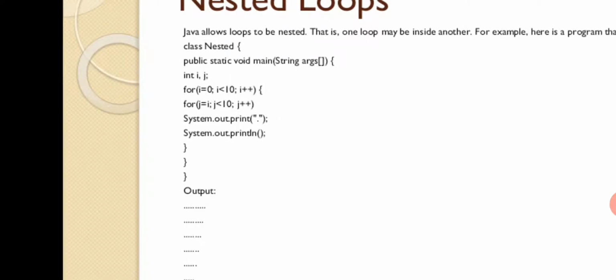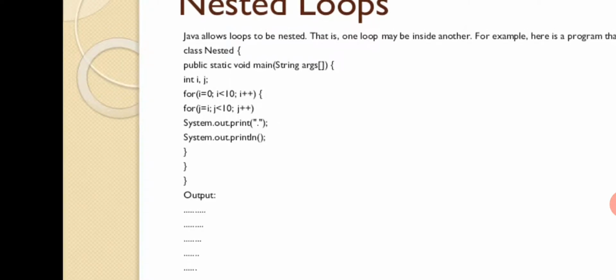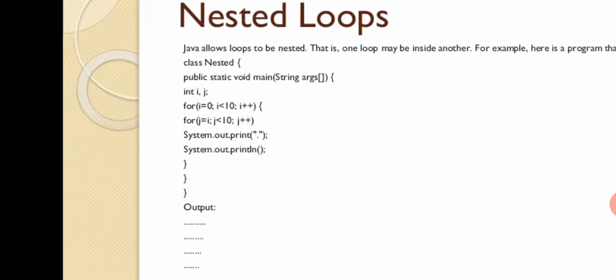Concept of nested loop. Nested loop is nothing but loop inside the loop. So you can see the example itself. You have the class name Nested. Inside the class you have one main method. Inside the main method you have two variables i and j. The first for loop is for i, the second for loop is for j, and you are going to print a dot, and you have one print